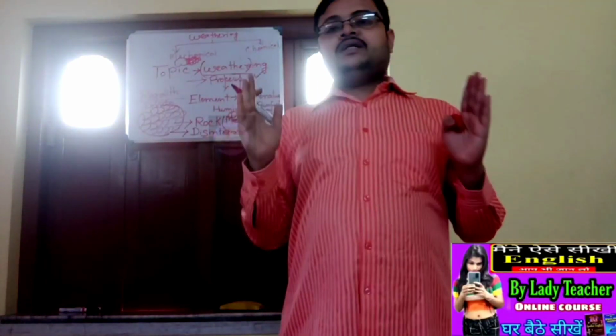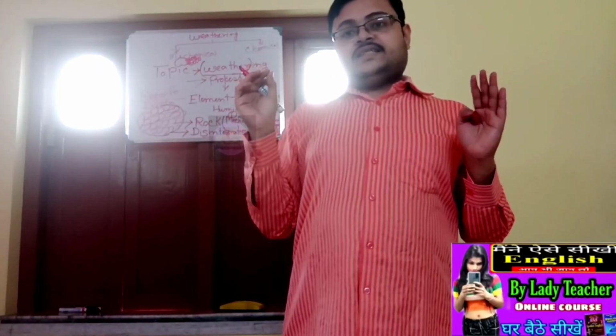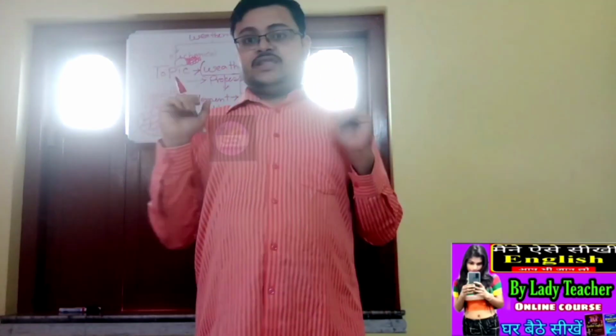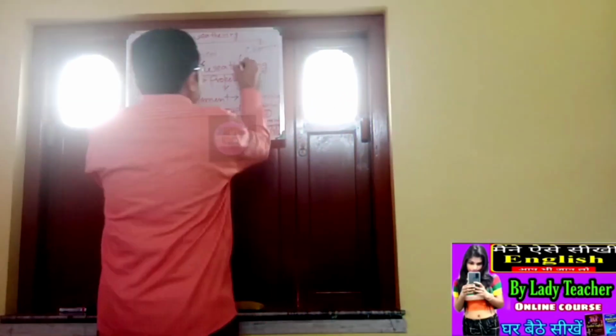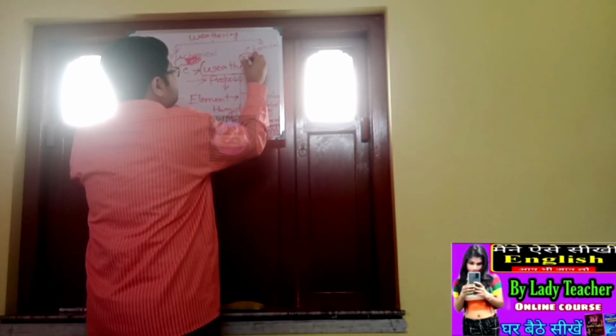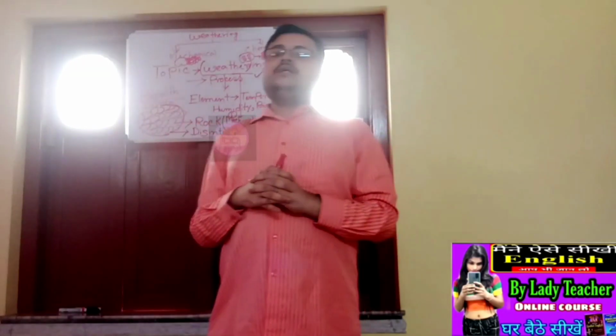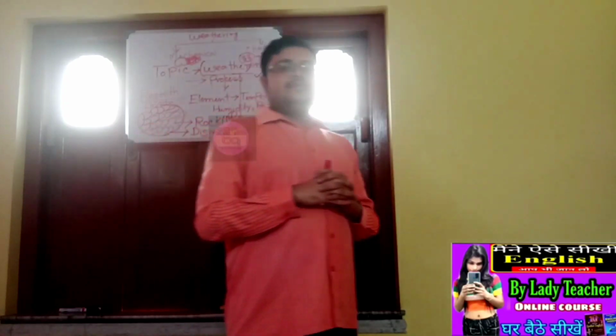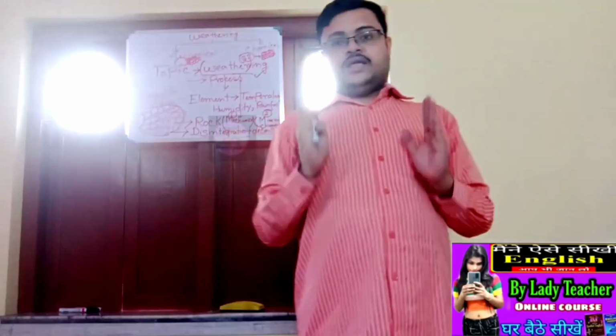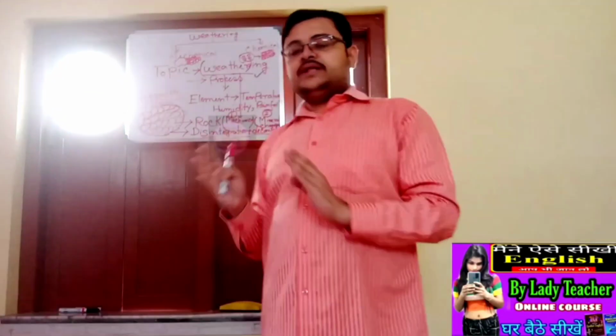So the minerals of the rocks change and their chemical composition changes. Suppose it is a rock, this is the mineral, and after decomposition it becomes loosened and decomposed. So it is known as chemical weathering.